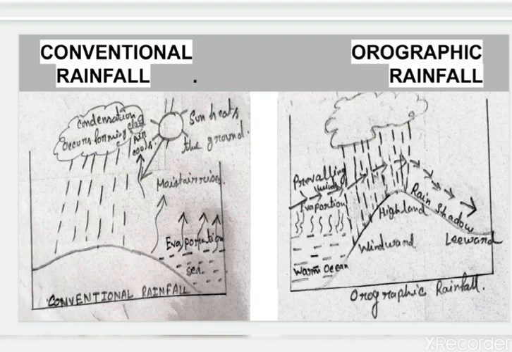Now in the next part we will learn about different types of rainfall. There are three main types of rainfall: convectional rainfall, orographic rainfall, and the third one is cyclonic rainfall. So let's learn convectional rainfall.